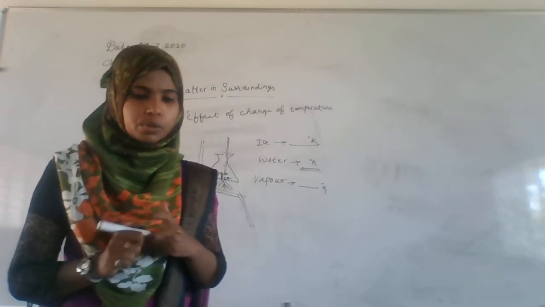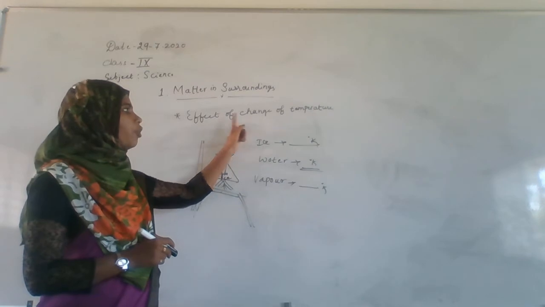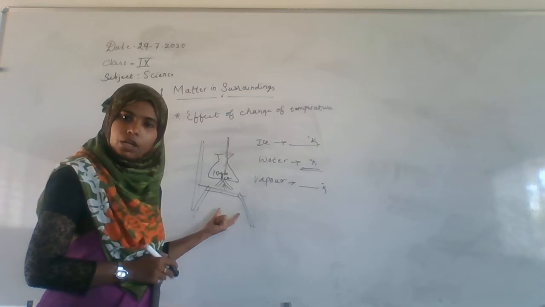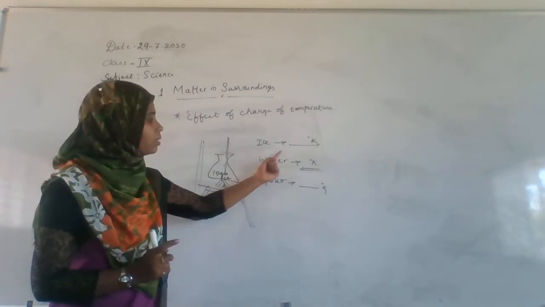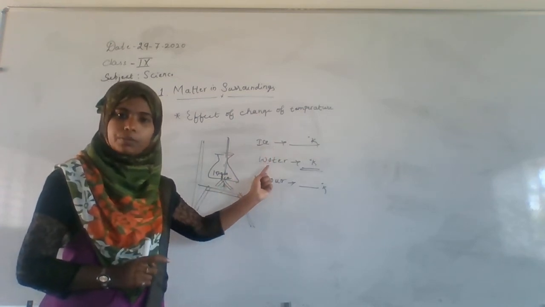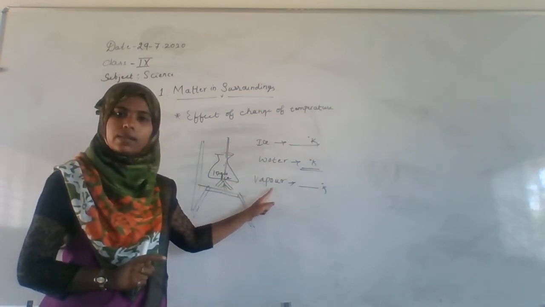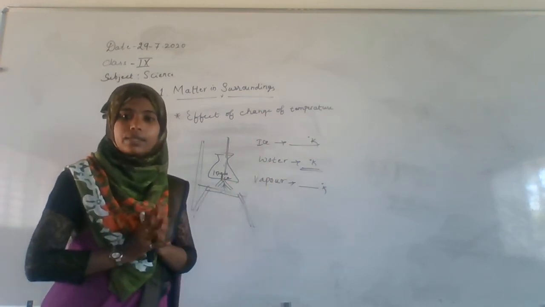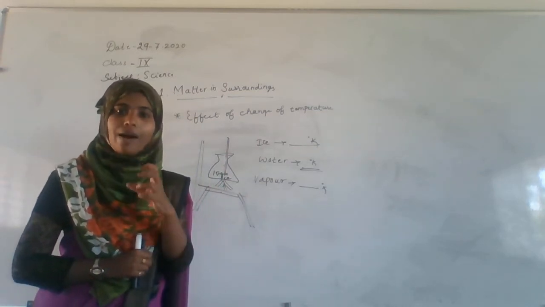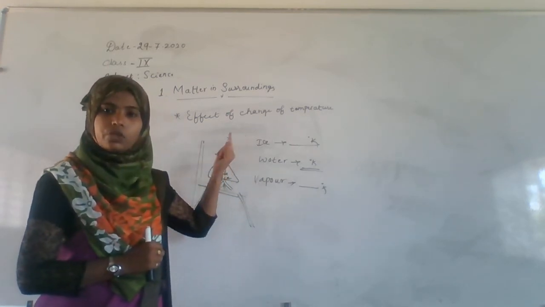Okay. Here what you saw is the effect of change of temperature. You were changing the temperature, that's why the state of the ice has transformed into water, and this water has again changed into a gaseous state, that is, vapor. And you may ask why it happened, what is the phenomenon, what made the water evaporate by changing the temperature.